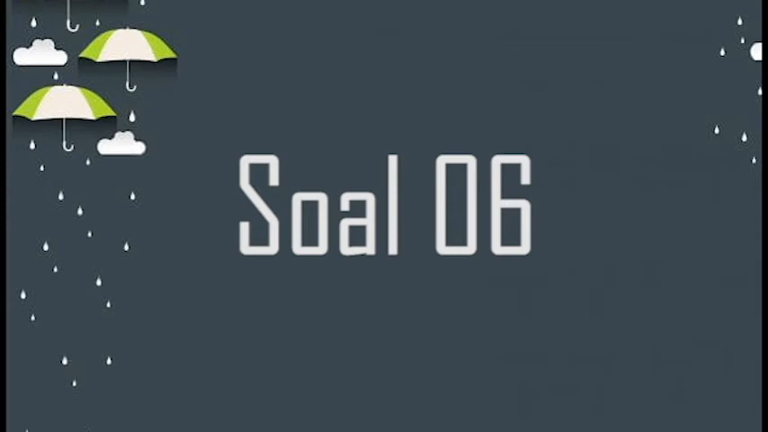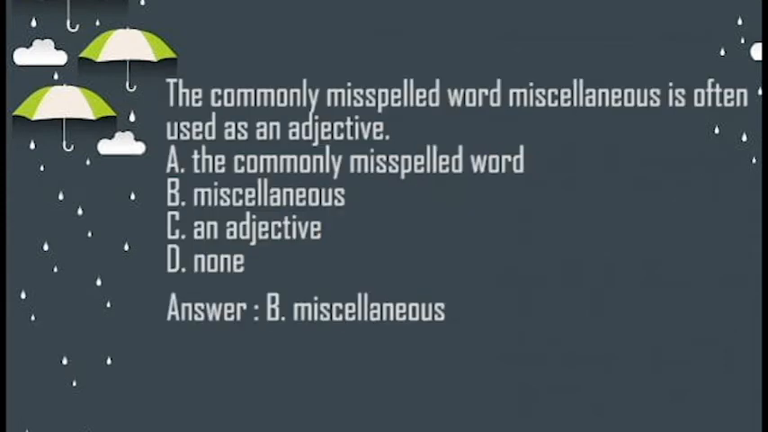For example question number 6. The commonly misspelled word miscellaneous is often used, isn't an adjective. A. The commonly misspelled word. B. Miscellaneous. C. An adjective. D. Noun. Answer: B. Miscellaneous.